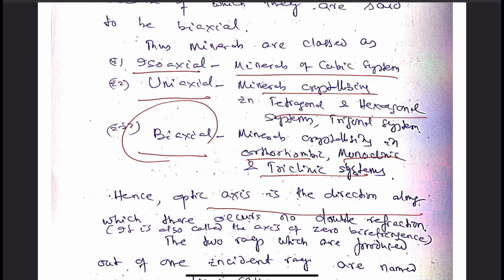So we can define optic axis as the direction along which there occurs no double refraction, or it is the direction of zero birefringence.